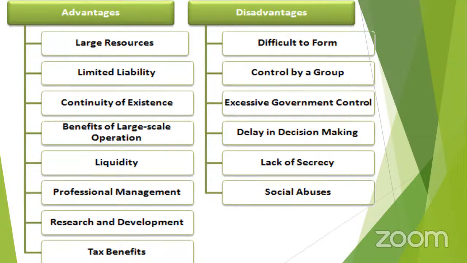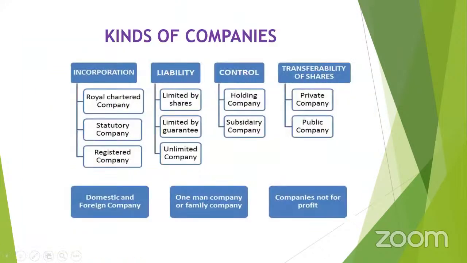But whereas in the case of the other forms of business organization like the sole trader or the partnership concerns, that secrecy is possible because few persons are involved in the management. So these are the main limitations. Apart from this, you could find the fraudulent management, speculation in shares, and the evils in the factory system, or sometimes the pollution also affects a lot. So these are the limitations of the joint stock company.